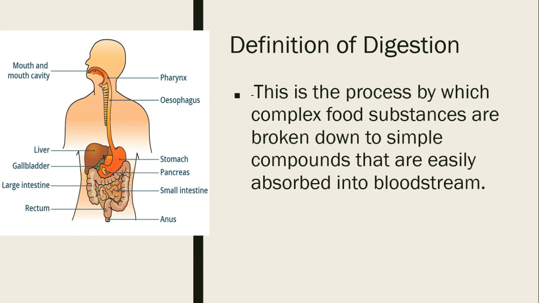Digestion is the process by which complex food substances are broken down into simple compounds that are easily absorbed into the bloodstream. The digestive system consists of a long tube called the alimentary canal. When we say alimentary canal, it starts from the mouth up to the anus, along with associated organs such as the liver and the pancreas. These organs are also involved in the digestion process.